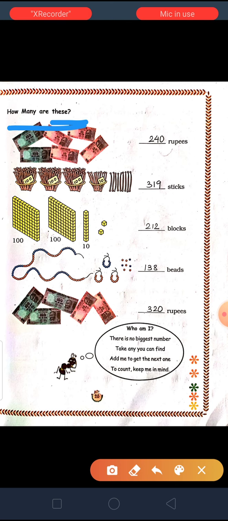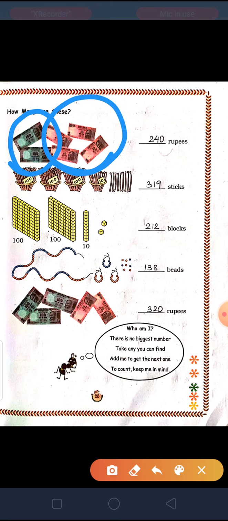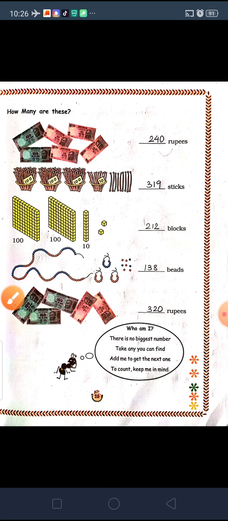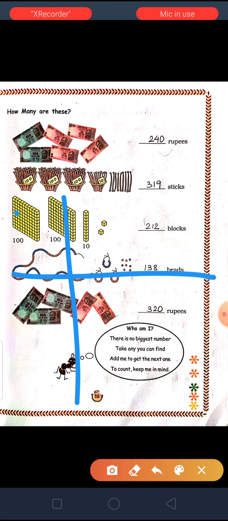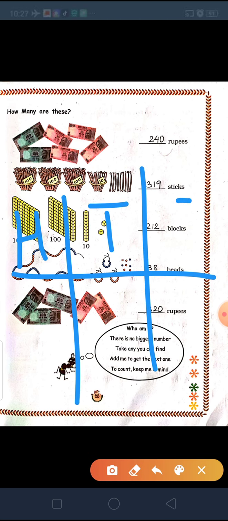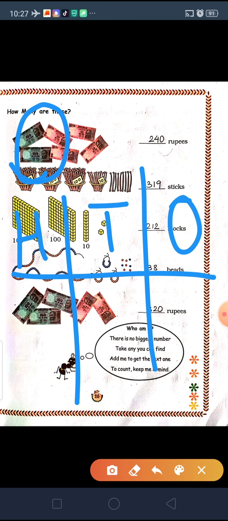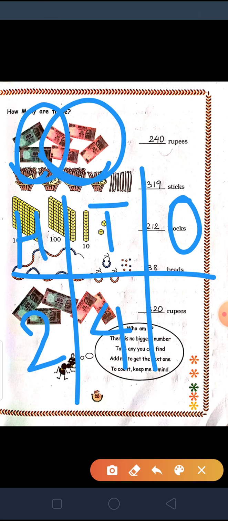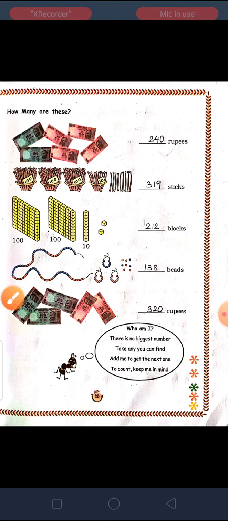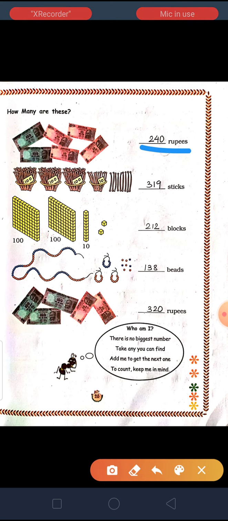How many are these? Now as you know, these are 100 rupees notes, we have 2 of them, and 4 ten rupees notes. So if you put this in the column of hundreds, tens and ones, how will you write? Two notes of 100, so 2 here, 4 notes of 10, so 4 on the tens place, and on the ones place we don't have anything, so we will write 0. So the total is 240 rupees.